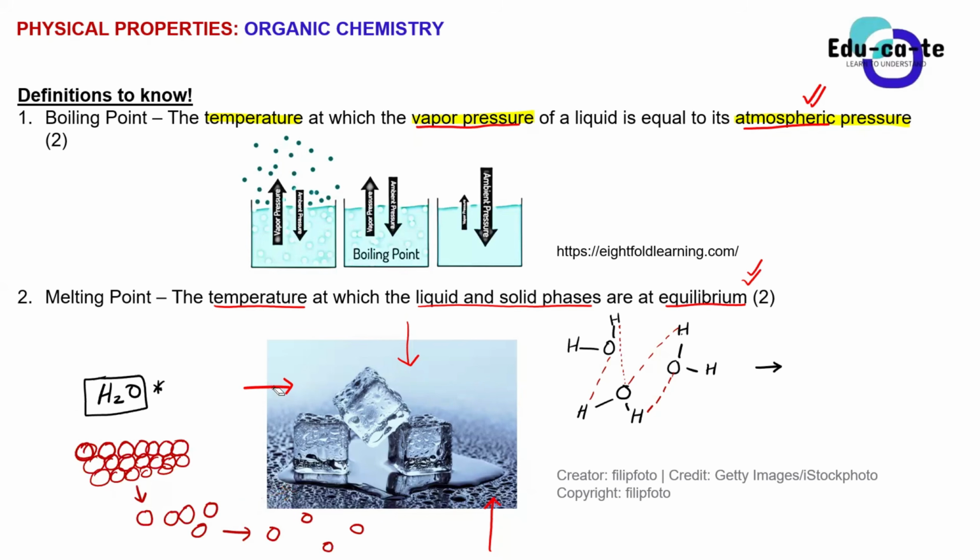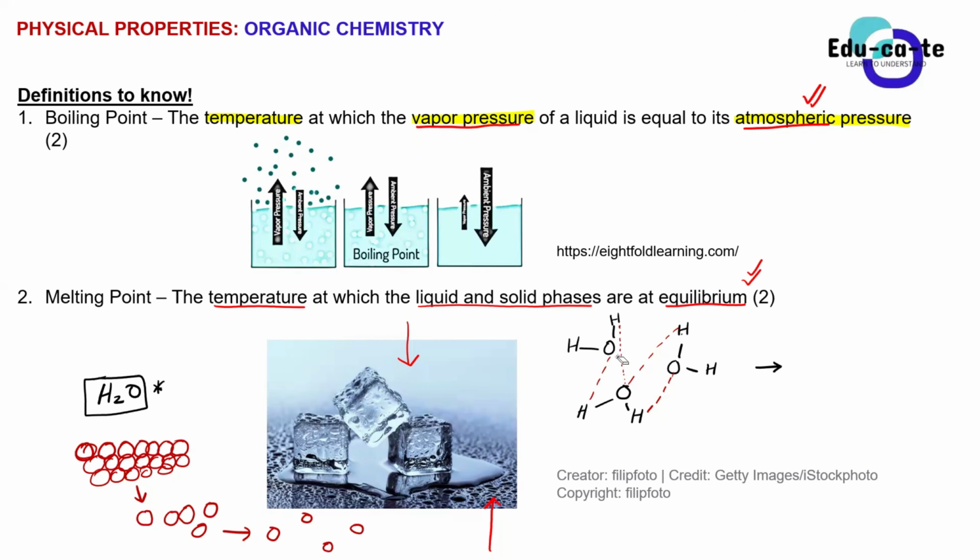Basic properties of matter: in a solid, the molecules are closer to one another. In a liquid, the molecules are relatively closer, but not that close to one another. But if it's a gas, the molecules are far away from one another. So do you still remember such a model from grade 10? Or do you have an idea what I am doing here with these balls? Yes, sir. Okay, something like that.